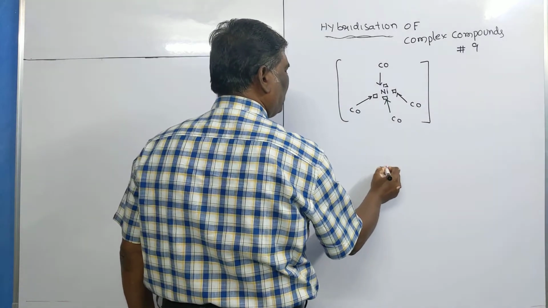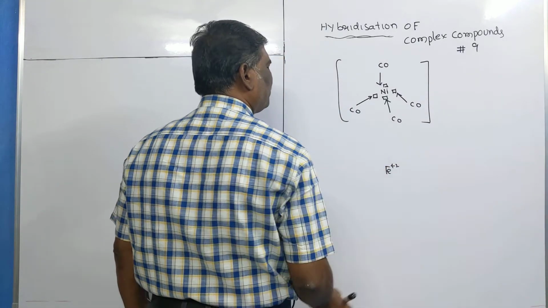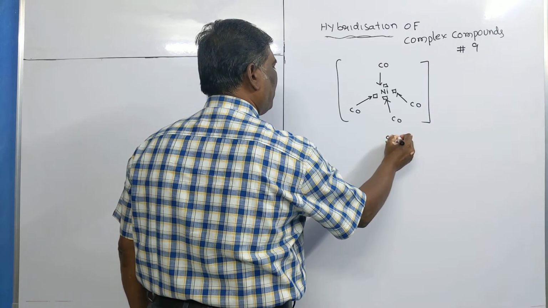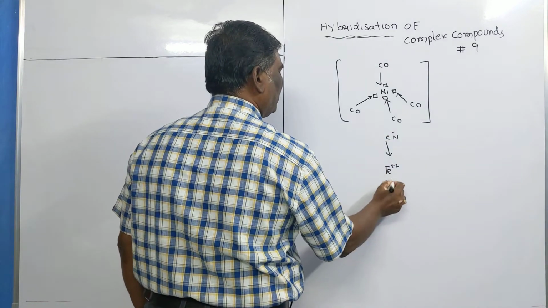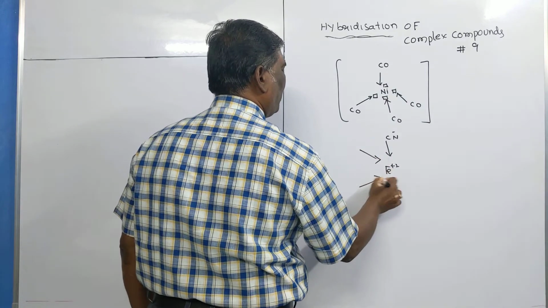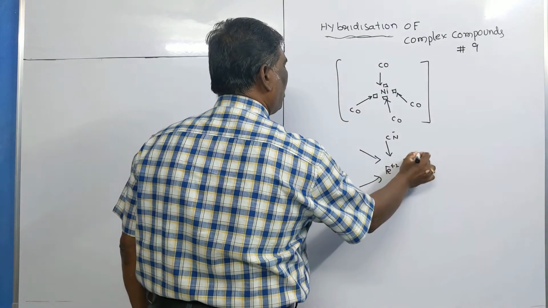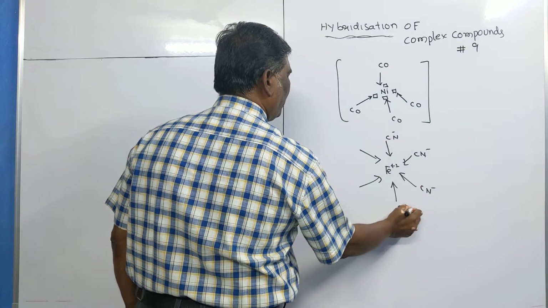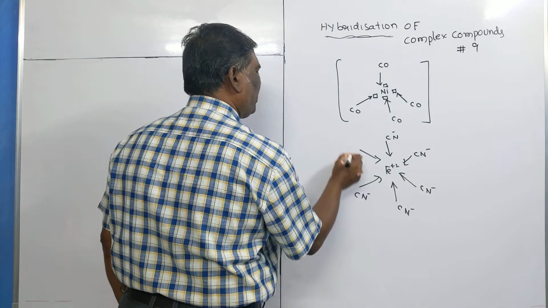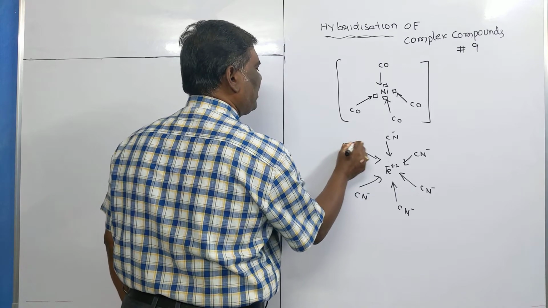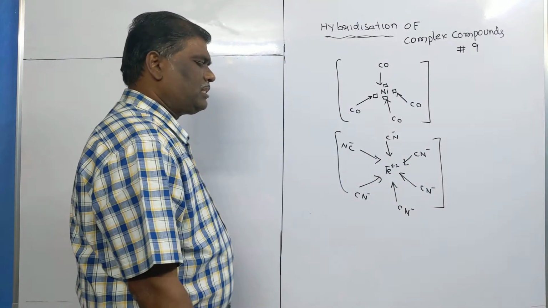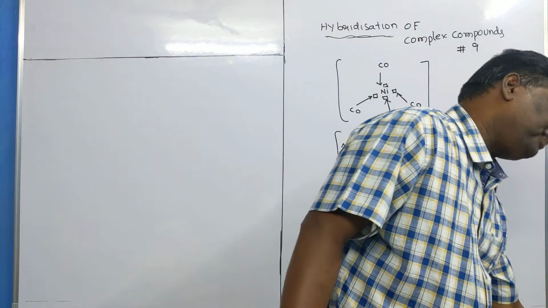Another example, iron plus 2. This is donated by lone pair of electrons by cyanide. Thus, the compound formed is known as a complex compound. A compound formed by donation of lone pair of electrons to the central metal atom or ion is known as a complex compound.